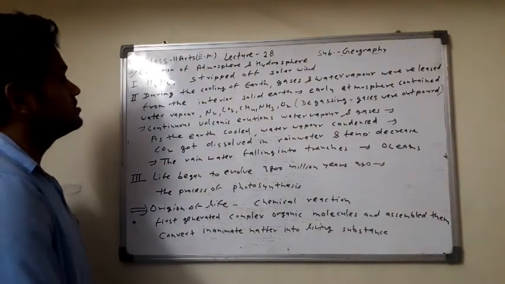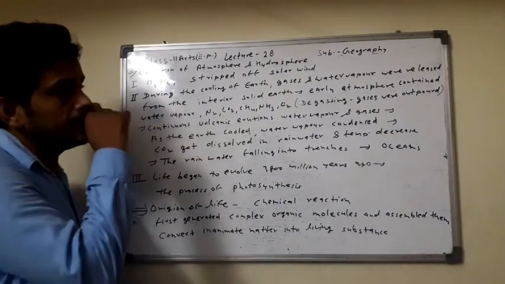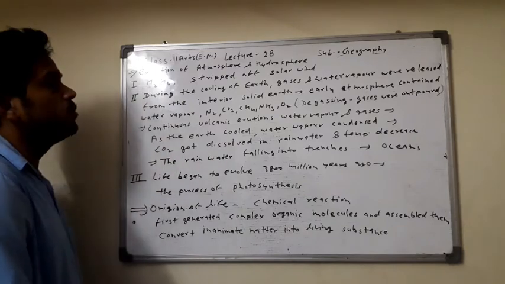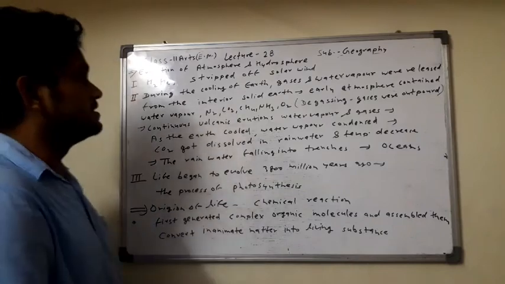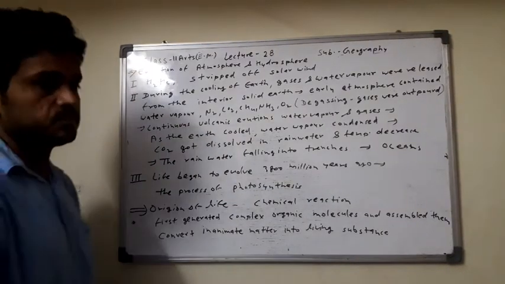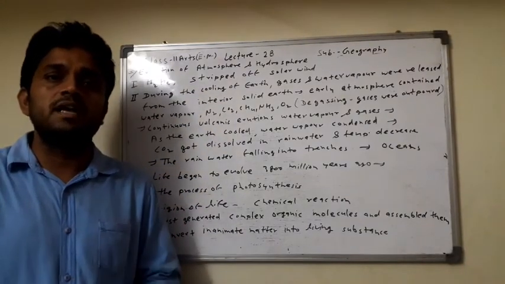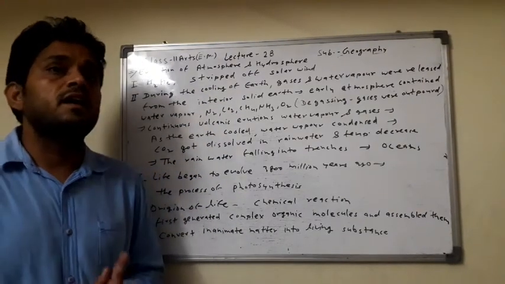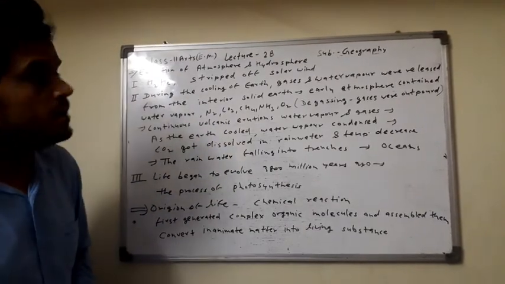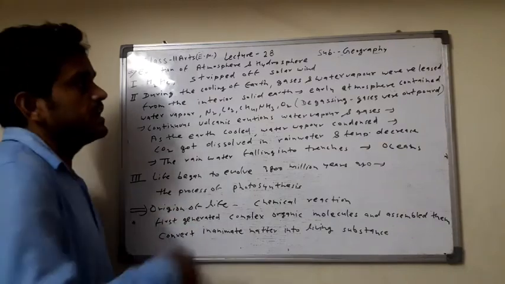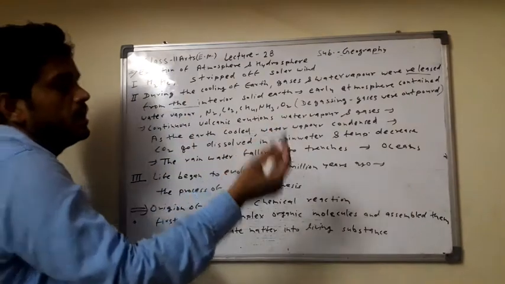In the second stage, during the cooling of the earth, the gases and the water vapor were released from the interior solid earth. Here is the process of differentiation and the cooling of the earth, when the heavier density matter and the lighter density matter separate. In this process the gases and the water vapor were released from the interior part of the earth.